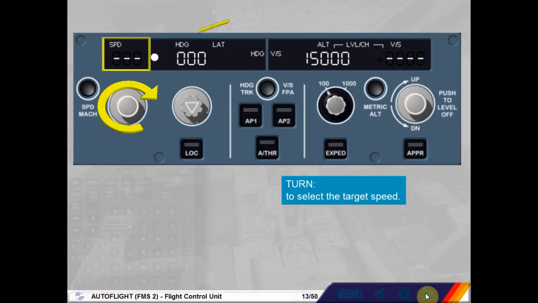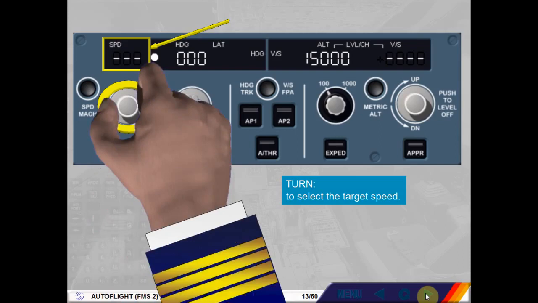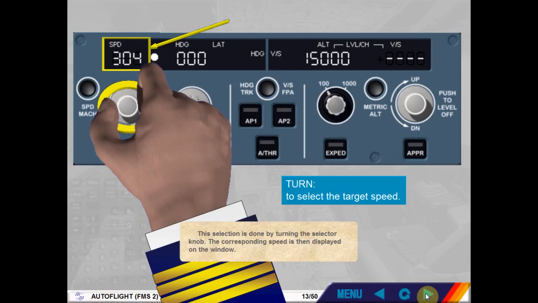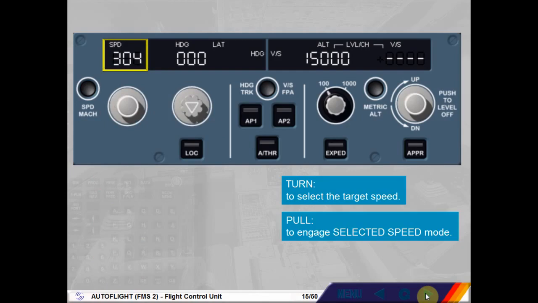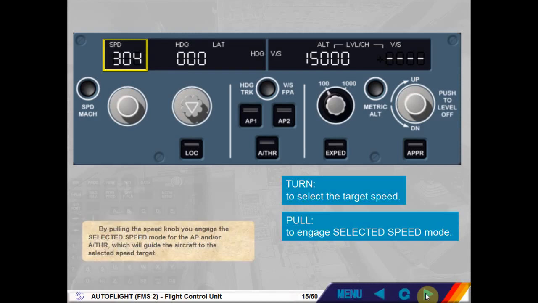The corresponding speed is then displayed on the window. By pulling the speed knob, you engage the selected speed mode for the autopilot and/or autothrust, which will guide the aircraft to the selected speed target.